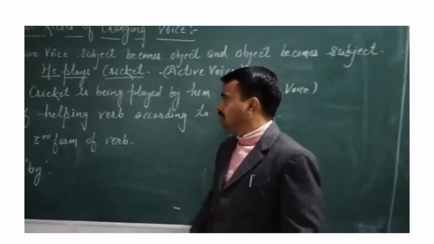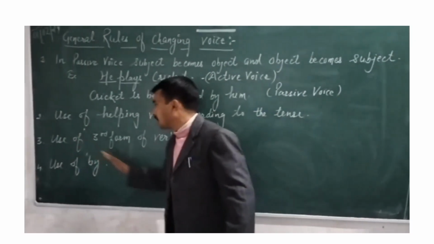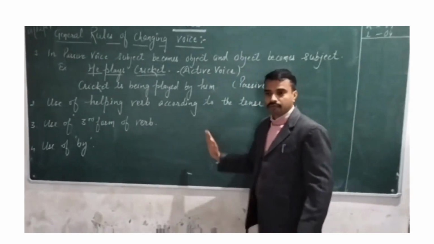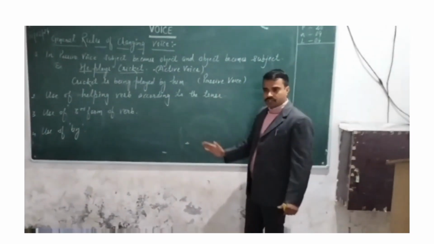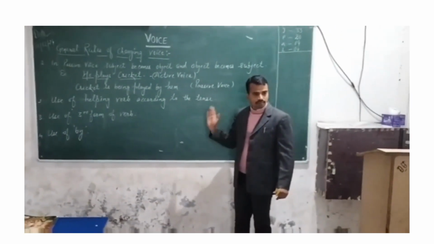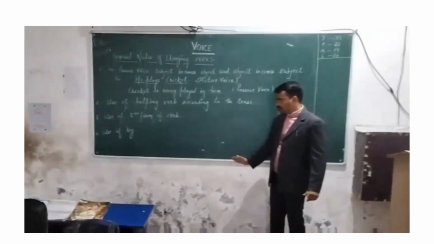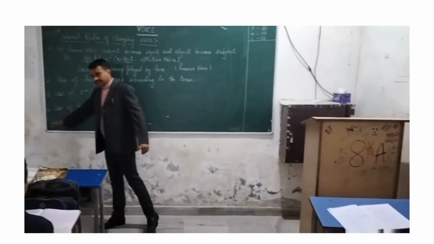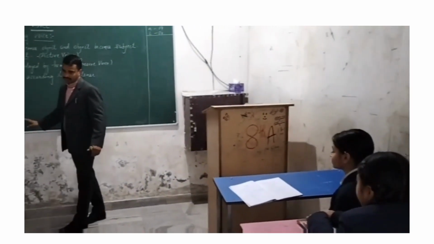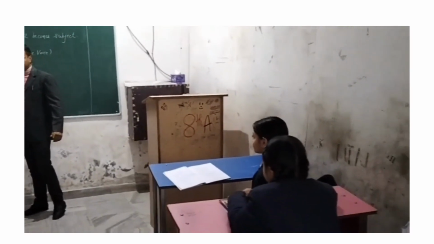Next is the use of the third form of verb. In passive voice we always use the third form of verb. So this is one more identification. Then next is the use of by, after the third form of verb.